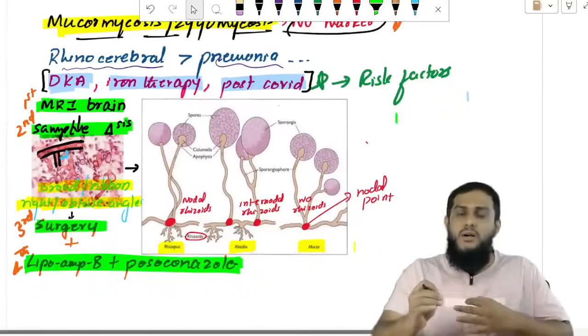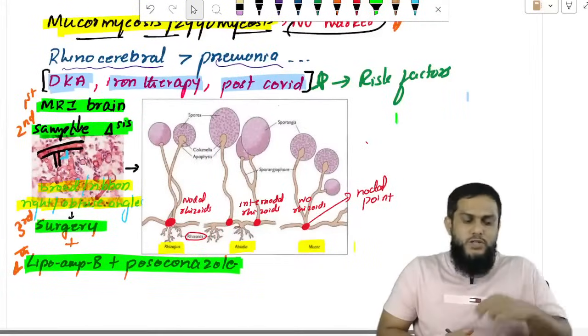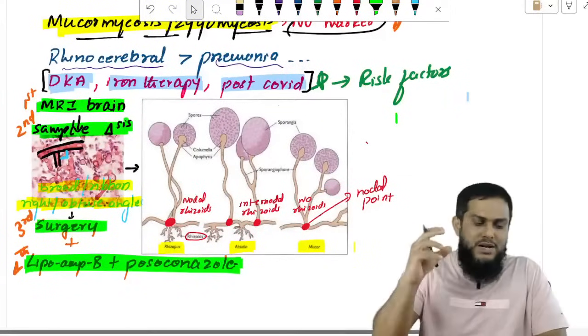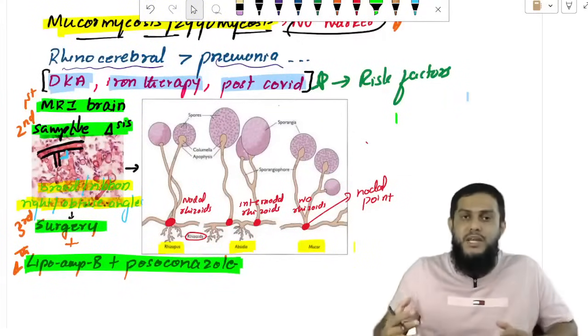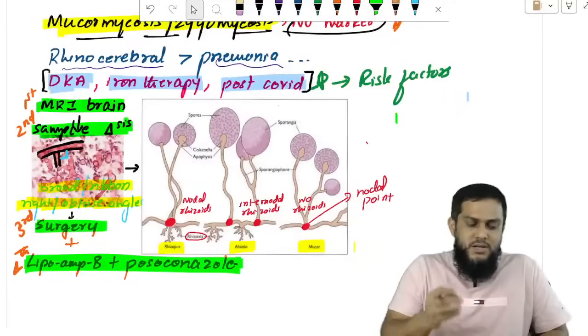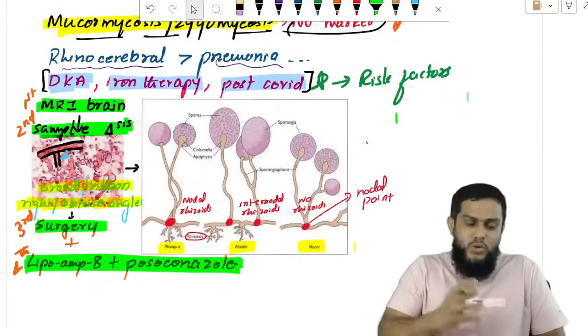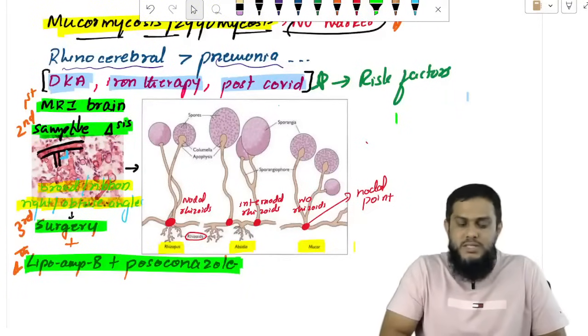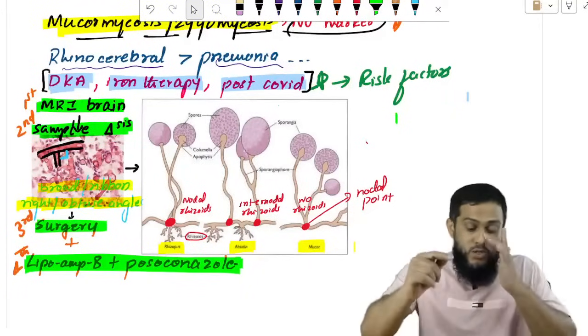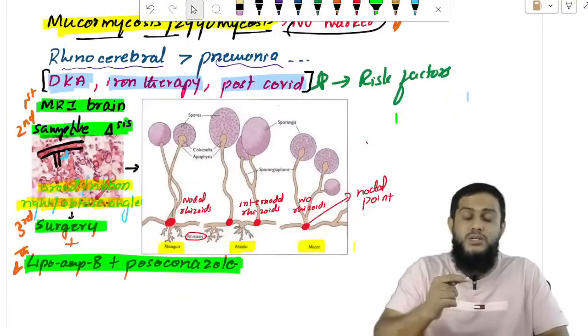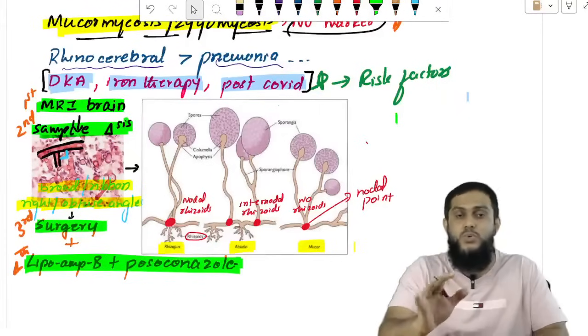The 2 steps in diagnosis, 2 steps in treatment. The 2 steps in diagnosis are MRI brain first, then sample diagnosis. In the sample, you see broad ribbon-like aseptate hyphae, with acute, obtuse and right angle branching. So Mucormycetes: nodal rhizoids, Absidia has internodal rhizoids, Mucor has no rhizoids.